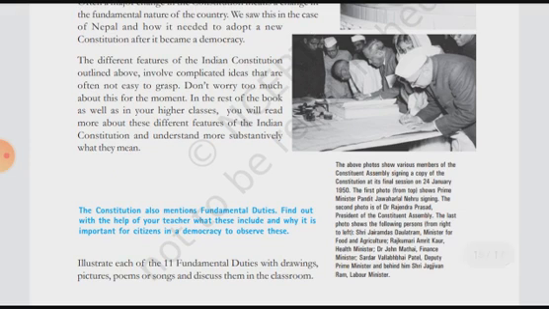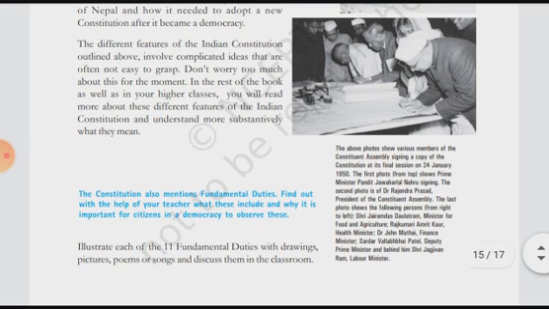Then the different features of the Indian Constitution outlined above involve complicated ideas that are often not easy to grasp. Don't worry too much about this for the moment.